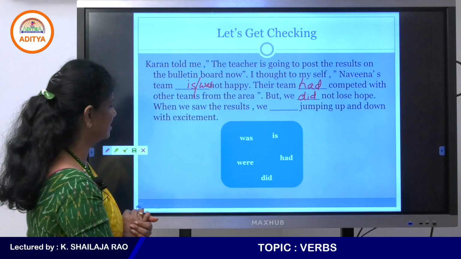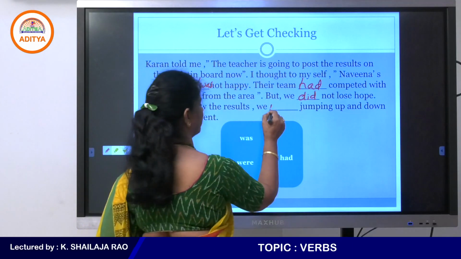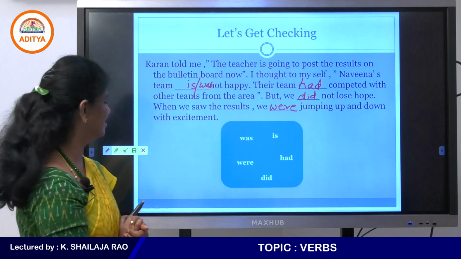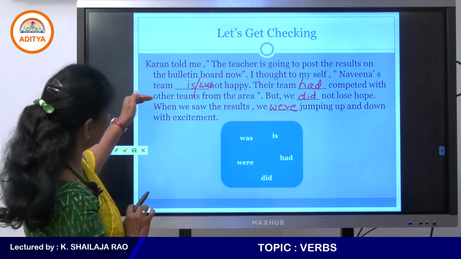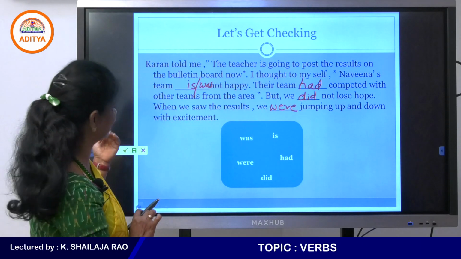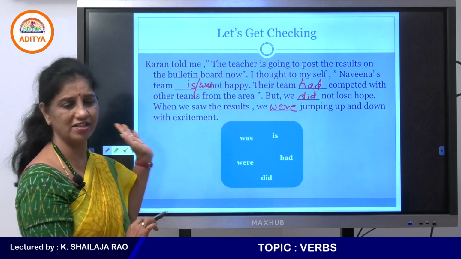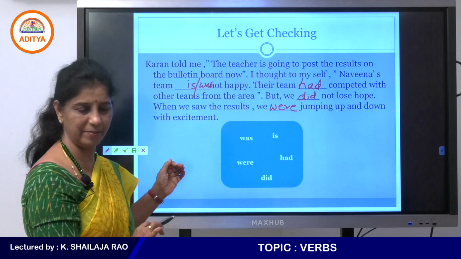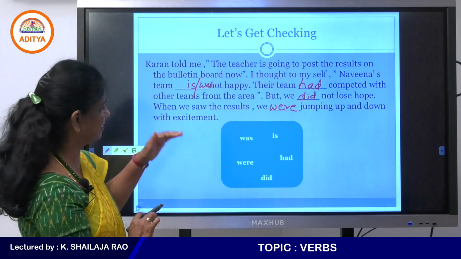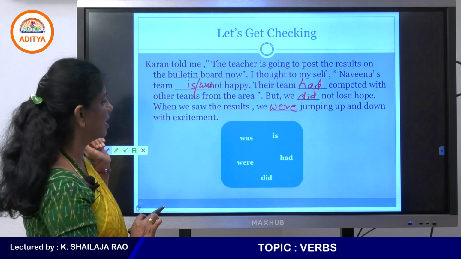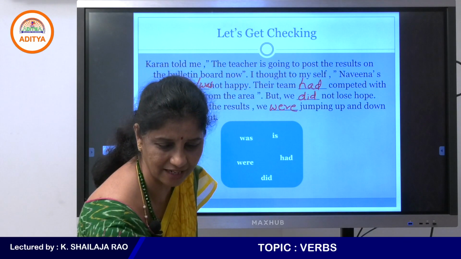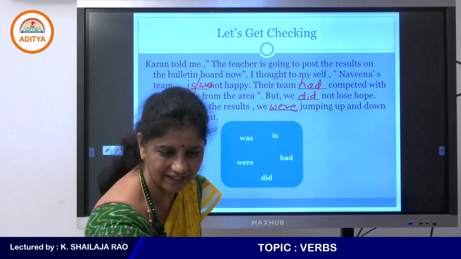When we saw the results, we were jumping up and down with joy. So, Navena's team is not happy, their team had competed, or you could even write was not happy. So, both are right there. Is happy, is not happy, or was not happy, and their team had competed, we did not lose hope, we were jumping up and down with excitement. Those of you who got that right, fantastic, very correct.